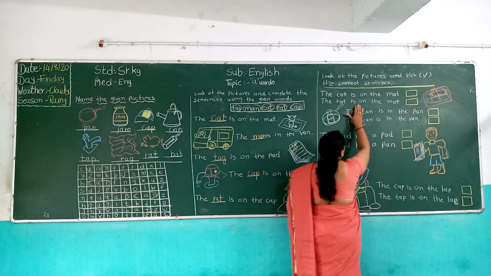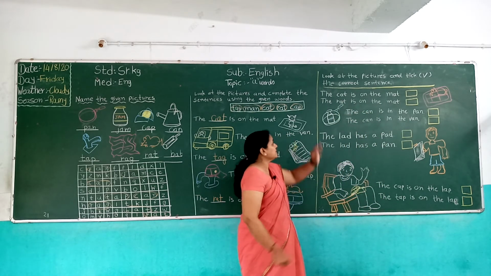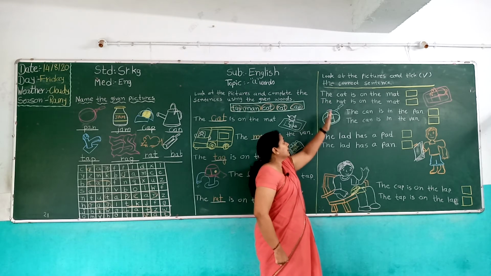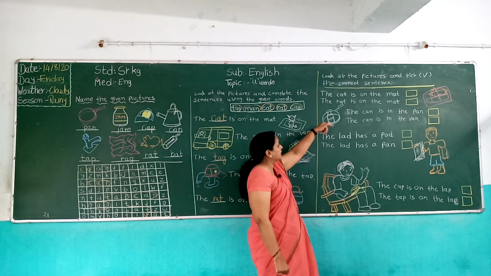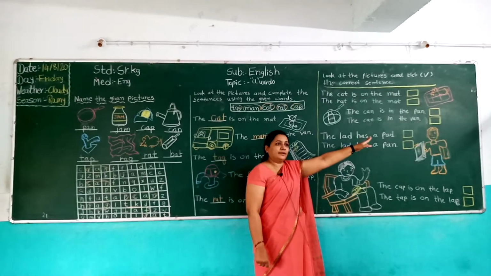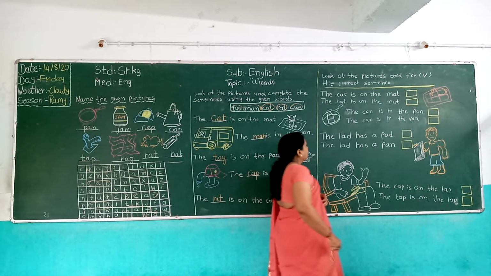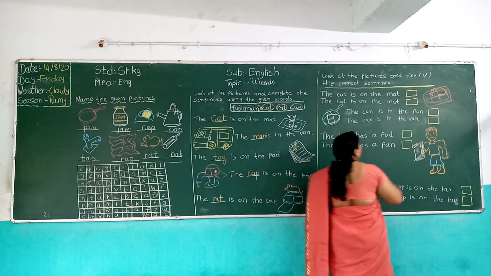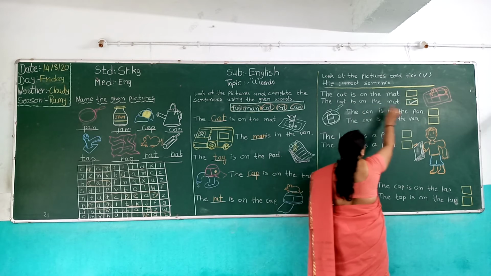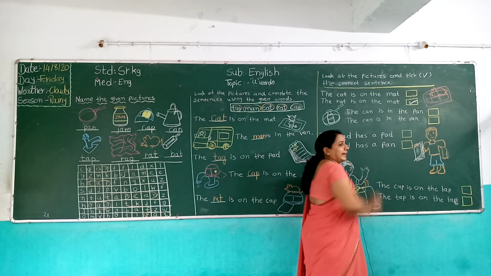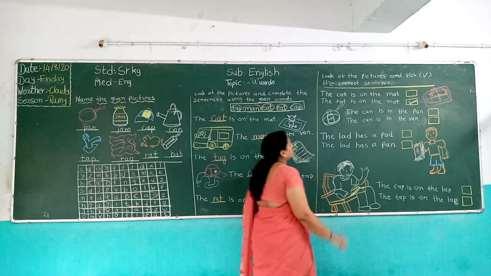The rat is on the mat. Which one do we tick, cat or rat? There is a rat. So we take the second sentence. So come on, tick like this. The rat is on the mat. There is not a cat. So we take the second sentence.